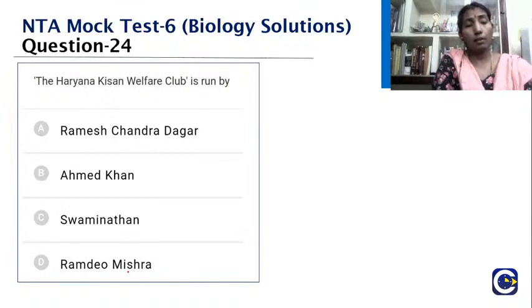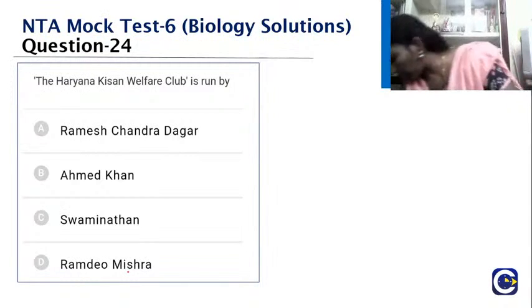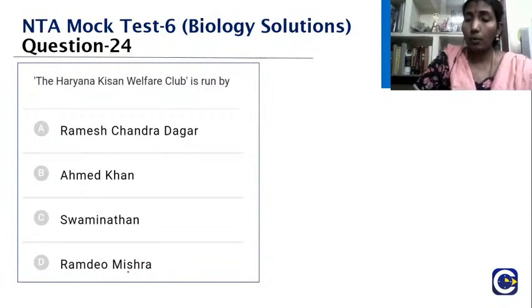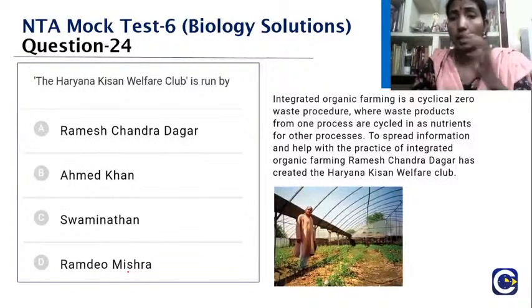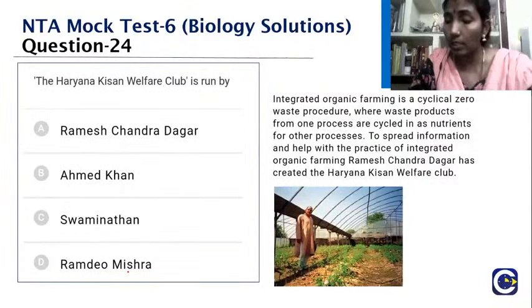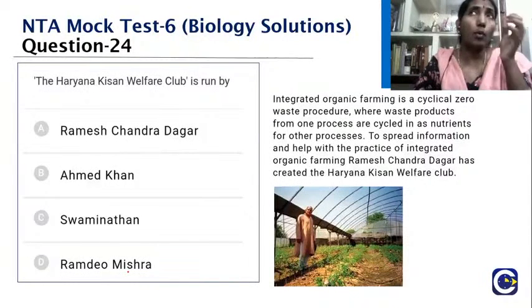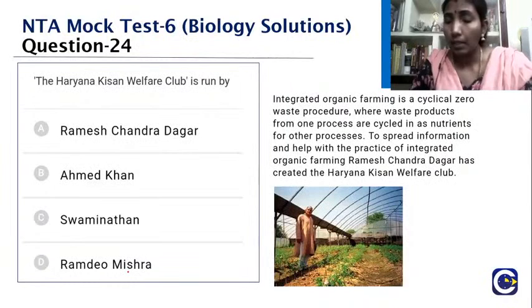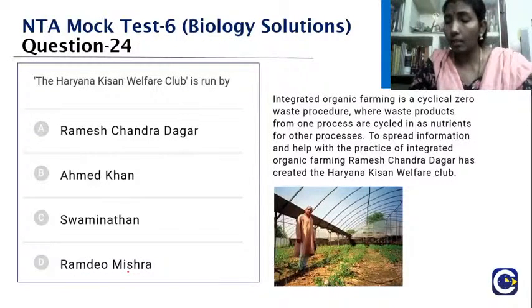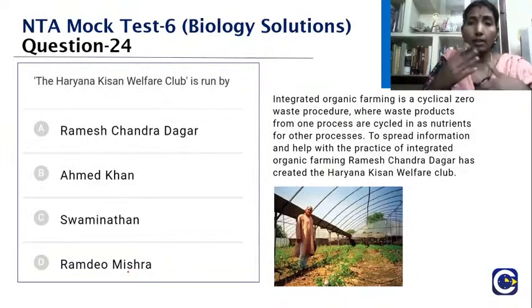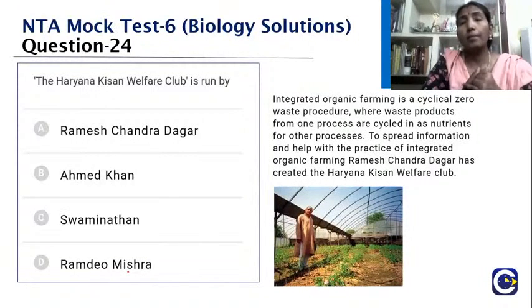So what would be the right answer here? The Haryana Kisan Welfare Club. Yes, it's something to do with integrated farming. So what is that going to tell us? Integrated organic farming is where they wanted to make it a zero waste procedure: whatever waste comes from the farming procedure, they never waste it, and they use it in the recycling process, and that is how they have got success.